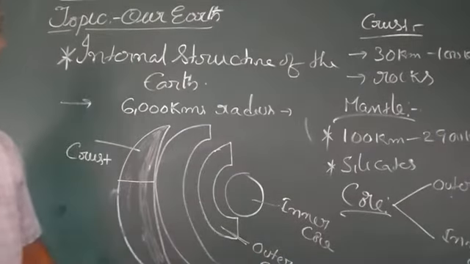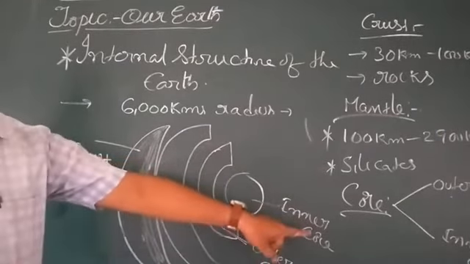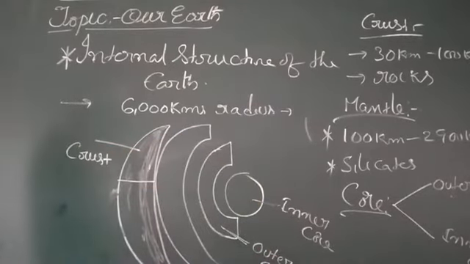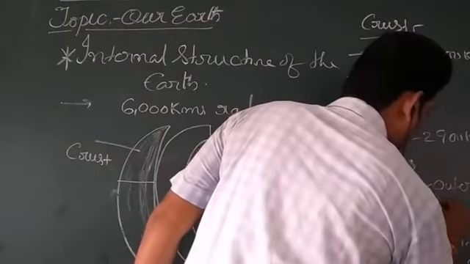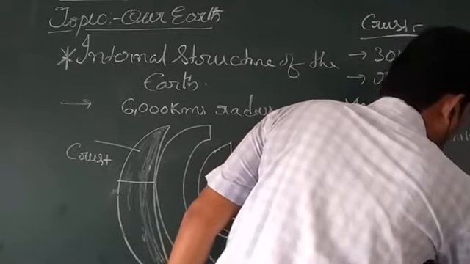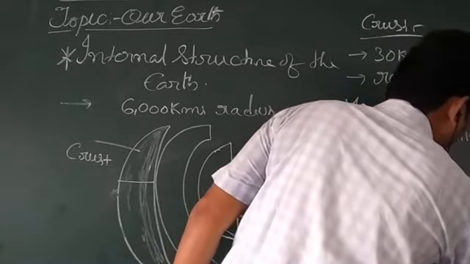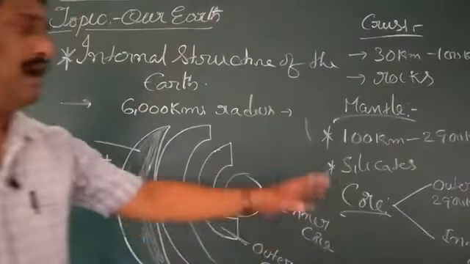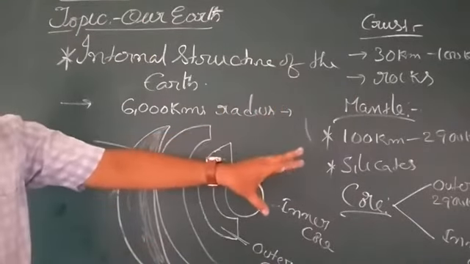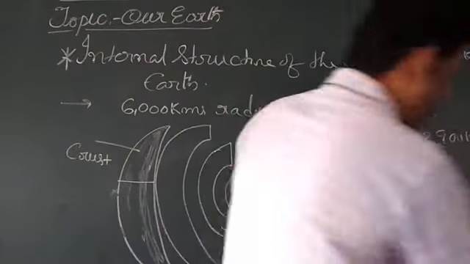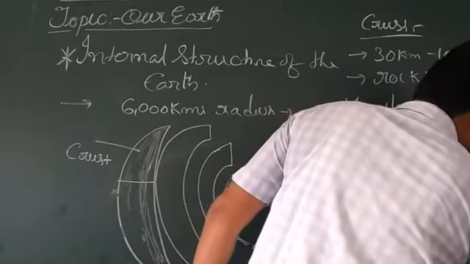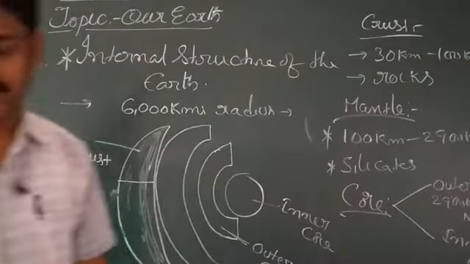Now about the core, we are going to discuss its depth. The outer core extends from 2,900 kilometers to 5,100 kilometers in thickness. What important minerals are available in this? Nickel and iron minerals are available here.